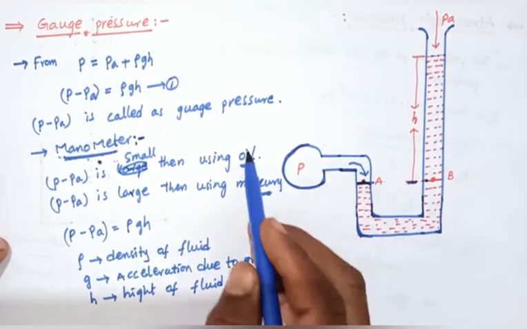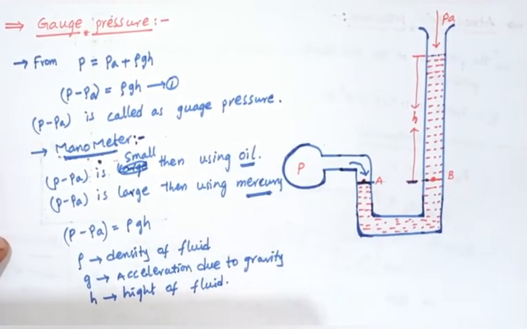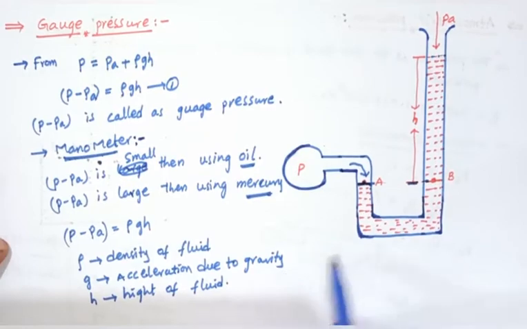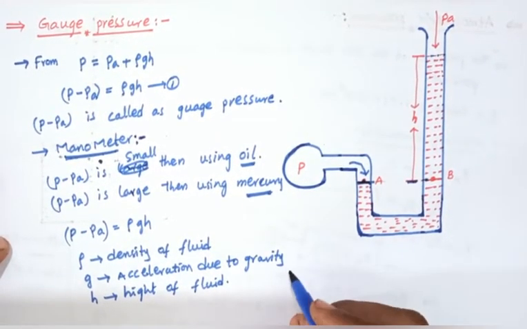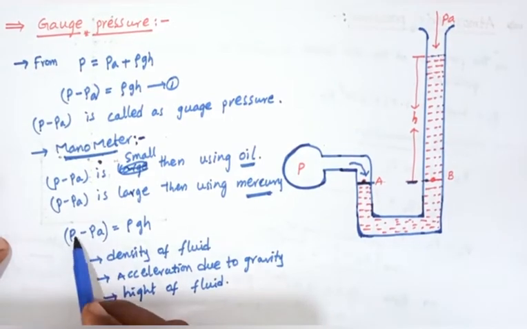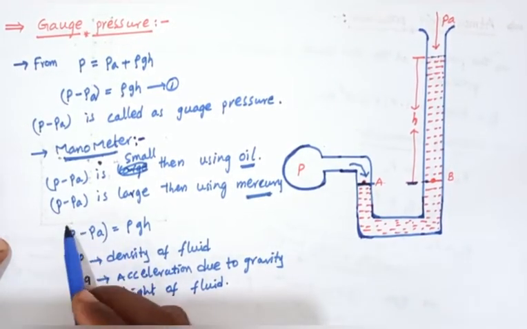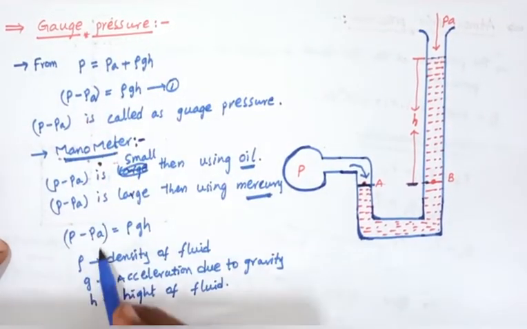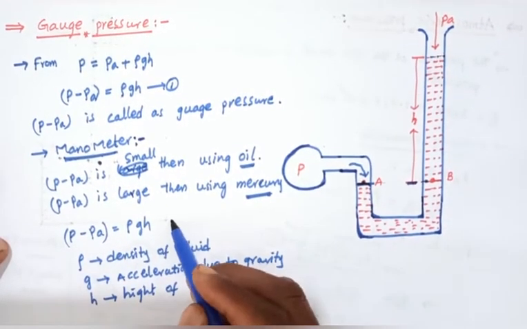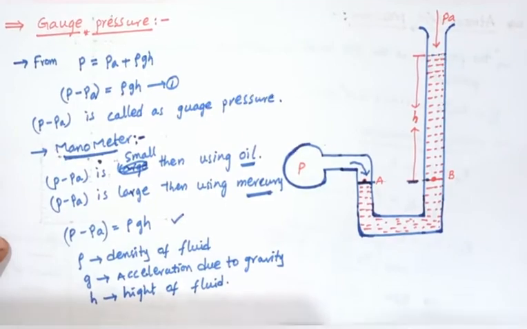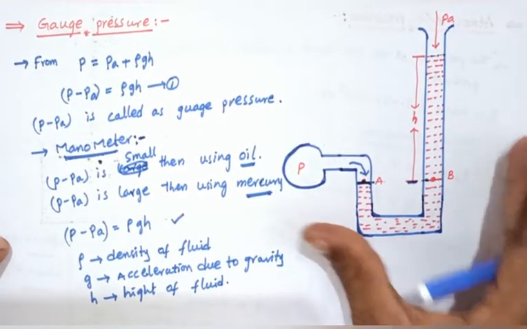It is already given whether we use oil or mercury. Acceleration due to gravity is 9.8. This pressure difference is nothing but the gauge pressure. The gauge pressure P minus PA equals rho GH, and using this equation we can easily find the gauge pressure.